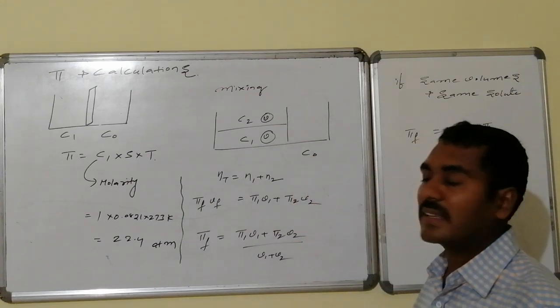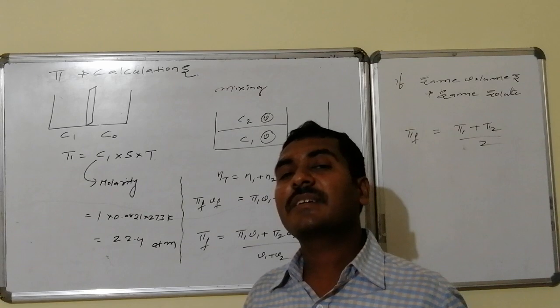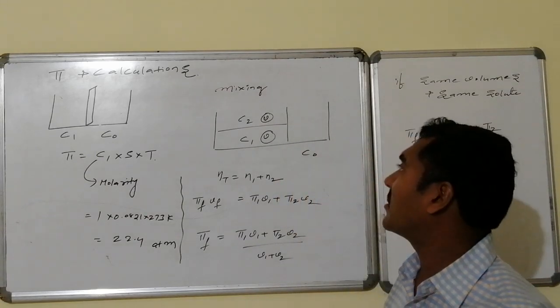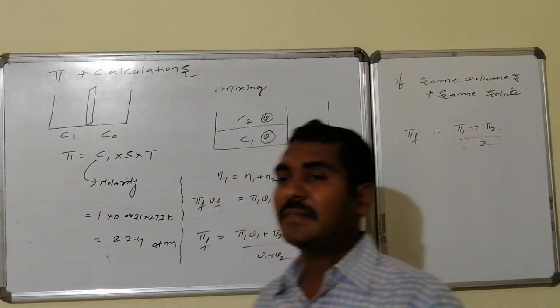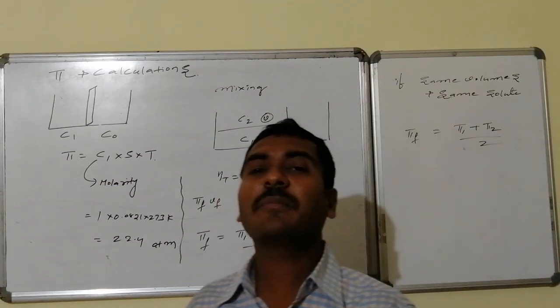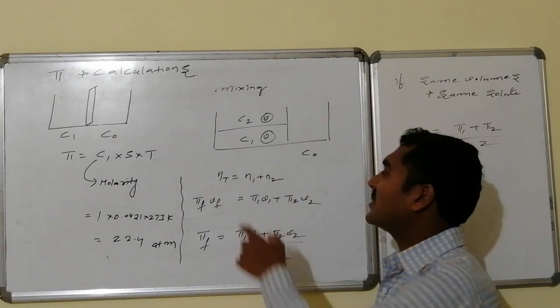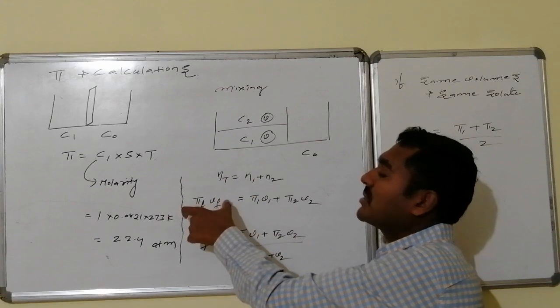Suppose we mix solutions: one of concentration C1 and volume V, and another of concentration C2 and the same volume, of the same electrolyte or different electrolytes. Then how to calculate pi? Pi depends on the total concentration. Total concentration depends on the total number of moles. N total is equal to N1 plus N2, whereas N is equal to what?